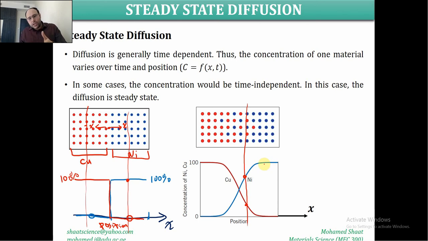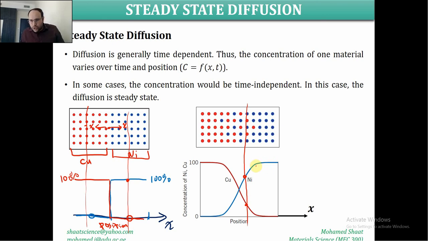You're going to have 100% of the nickel, and here we have a sudden decrease from 100 directly to 0, but here we have a smooth transition between the 100 and the 0% concentration, from the high concentration to the low concentration.